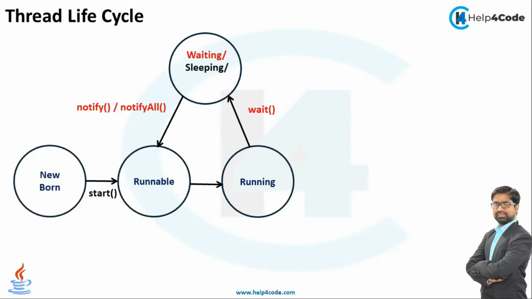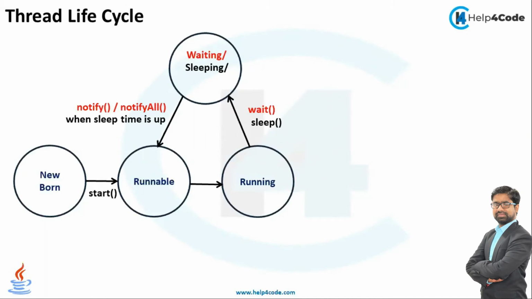Guys, when my thread enters a sleeping state, we have to call the sleep method. Here we have to pass time as an argument to the sleep method. When the sleep time is up, my thread will enter runnable and then again from runnable to running state.